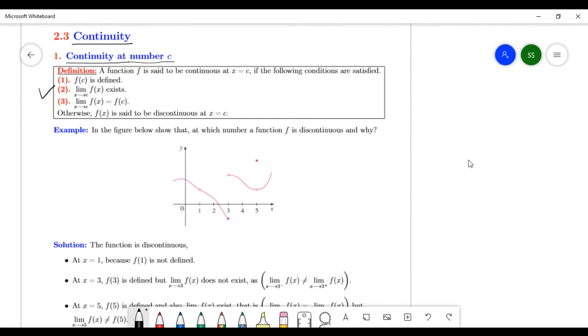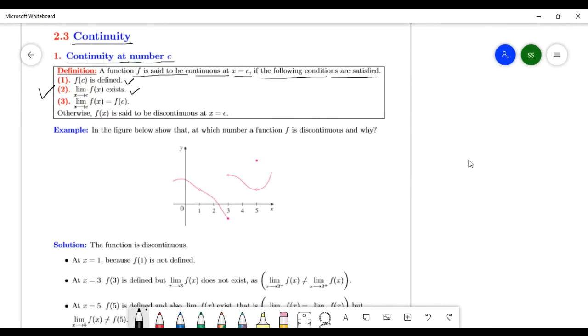See this definition. Okay. A function f is said to be continuous at number C, if the following conditions are satisfied. Number one is this: f of C is defined. Number two: limit as x tends to C of f(x) exists.